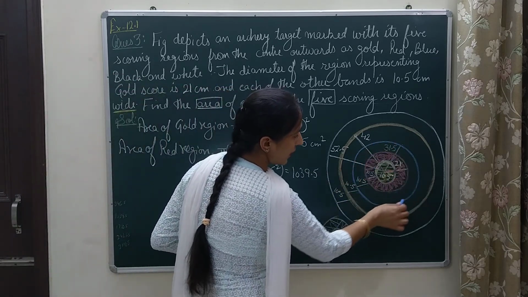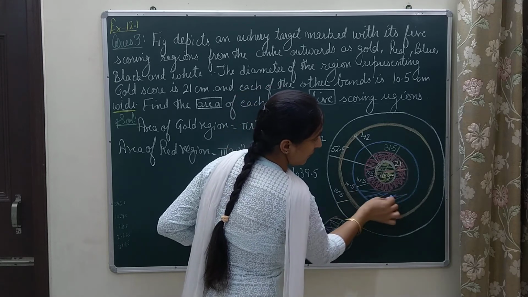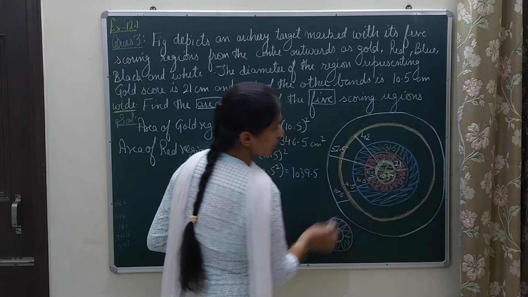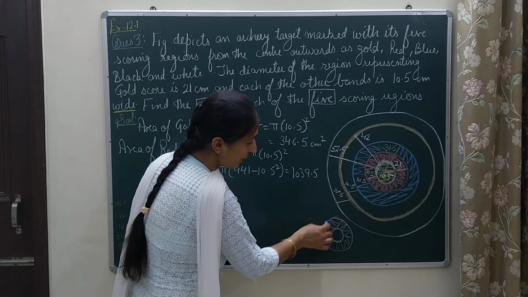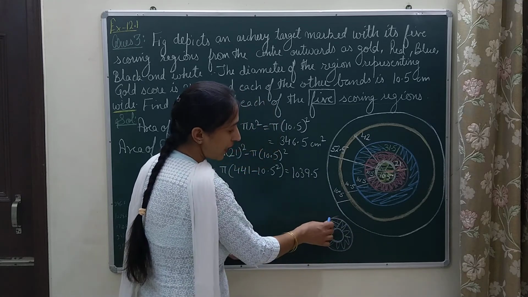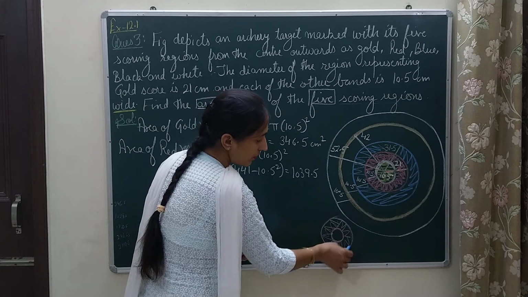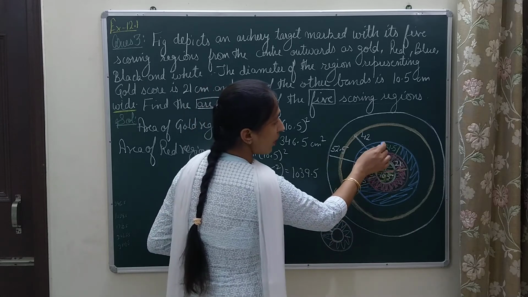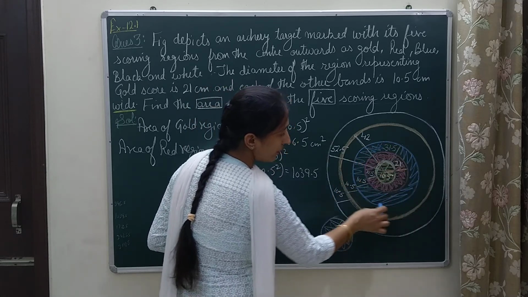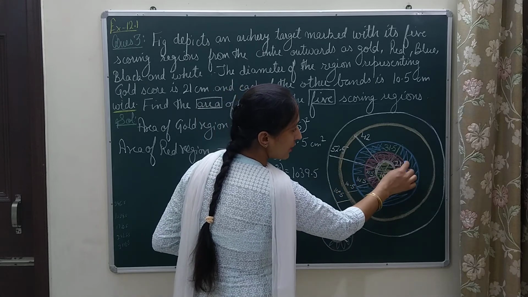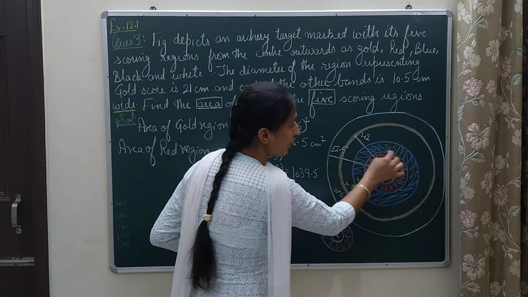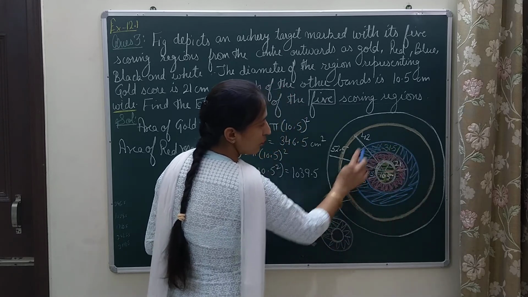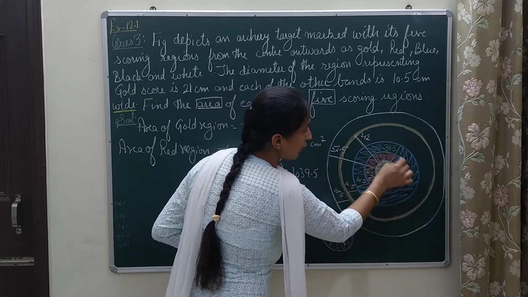Now how can I find the area of the blue region? Here is the blue region and it is again in ring shape. This portion is also in ring shape and I have told you whenever you find the area of a ring, you will be subtracting the outer area and inner area. That means out of the outer area I will be subtracting the inner area. For the outer area I need the outer radius, and for the inner area to be subtracted, what is the inner area? This whole portion I am going to subtract. Out of this blue circle, this outer circle I have marked blue, I will be subtracting the whole of the red.